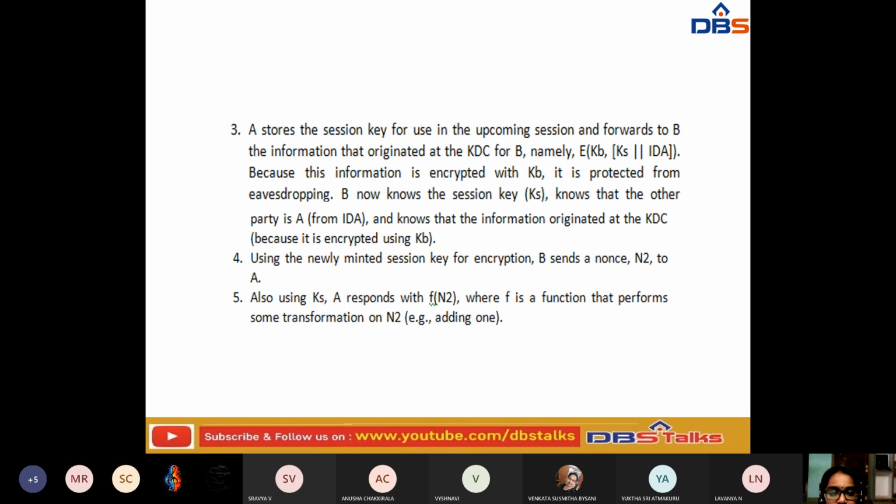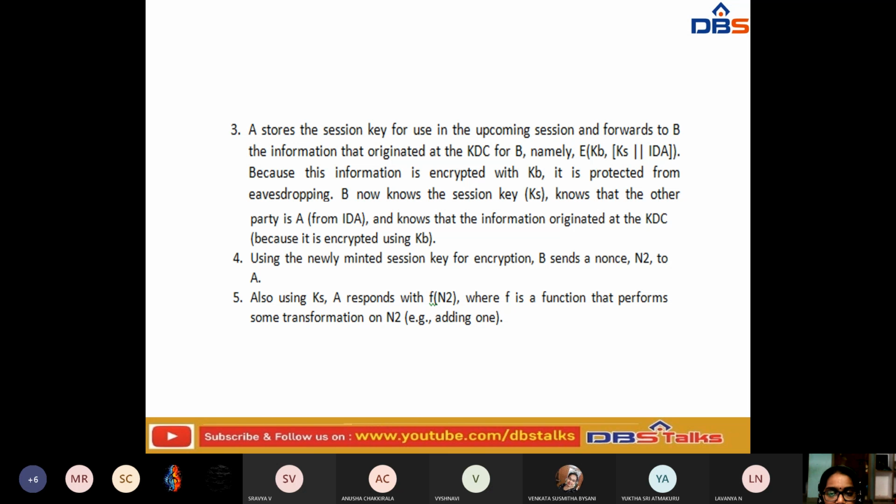If you go to the next slide, here in this third step, at the sender side, A stores the session key for use in upcoming sessions, and forwards to B the information that originated at the key distribution center.